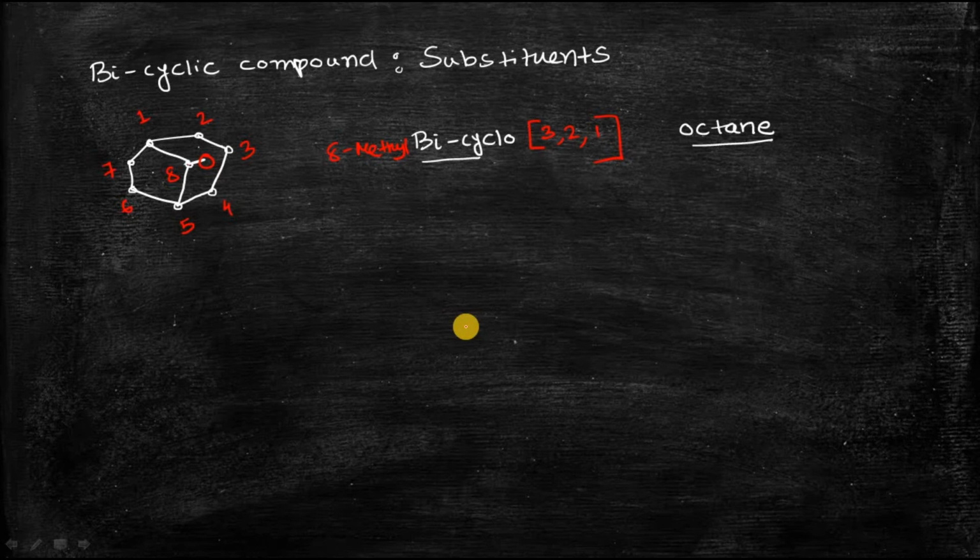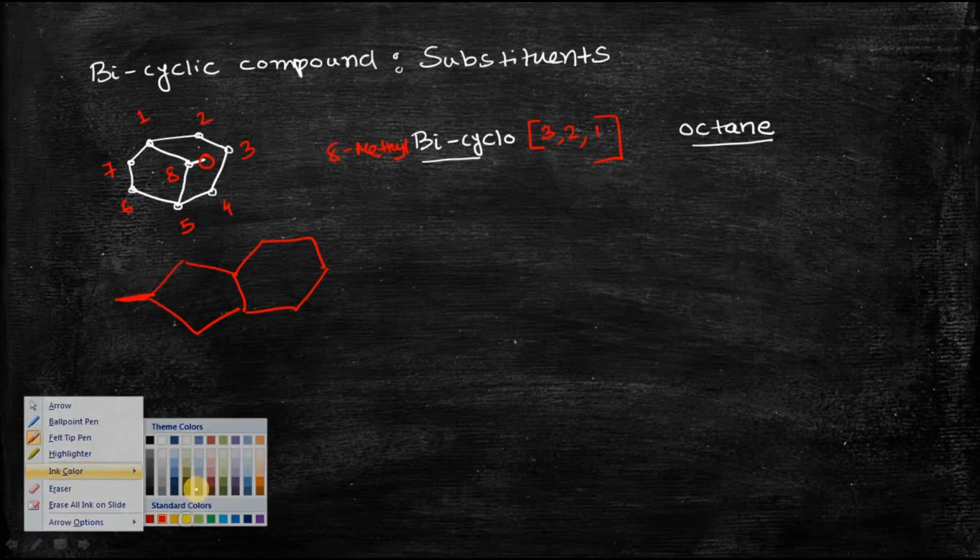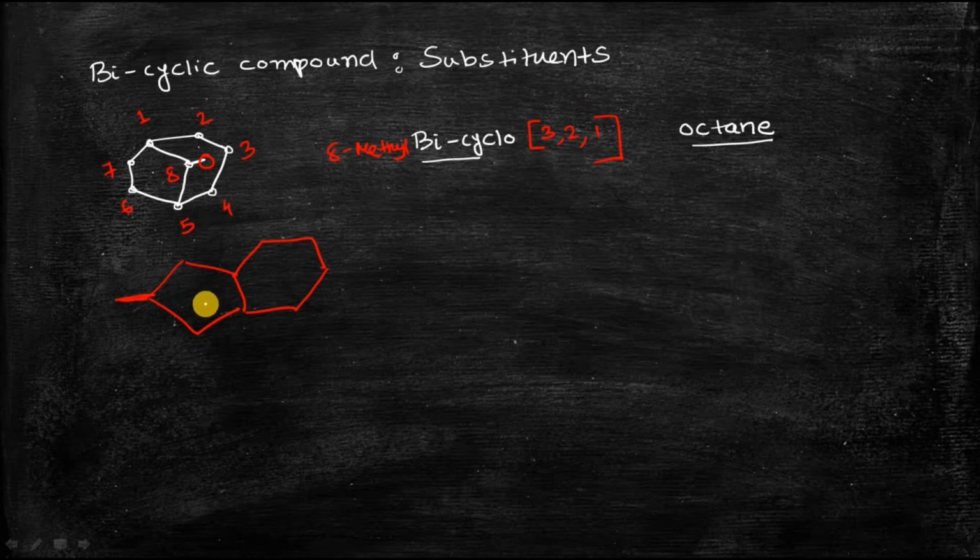Okay, now let's take another example. This is another example. You can see here that there are basically 2 rings, ring number 1 and ring number 2.